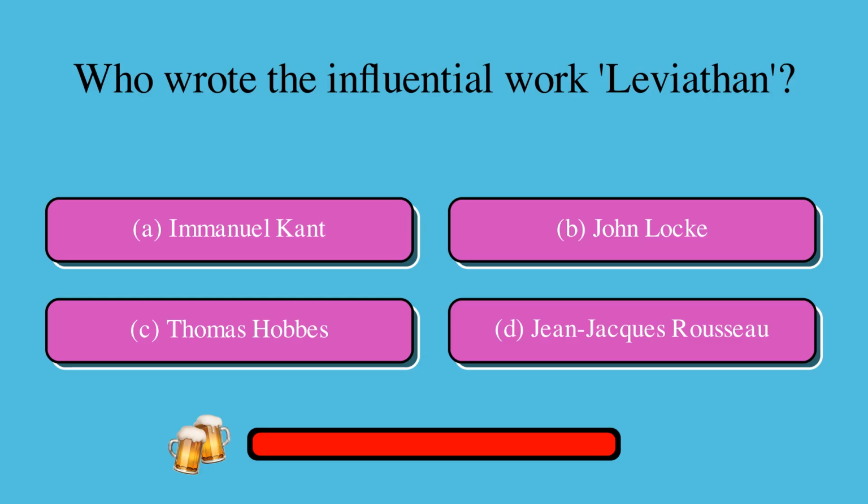Who wrote the influential work Leviathan? Is it A. Immanuel Kant, B. John Locke, C. Thomas Hobbes, or D. Jean-Jacques Rousseau? The correct answer is C. Thomas Hobbes.